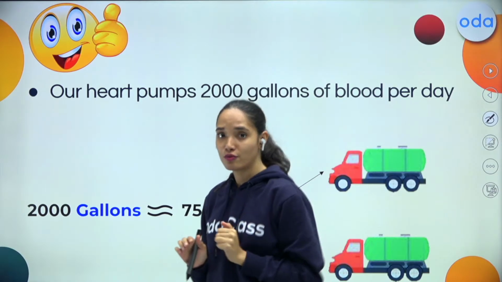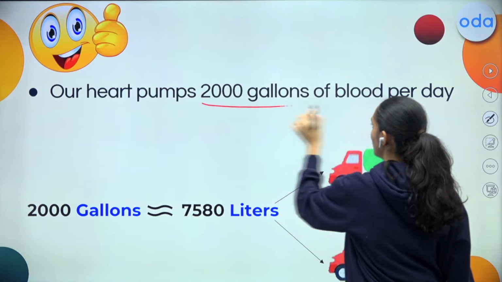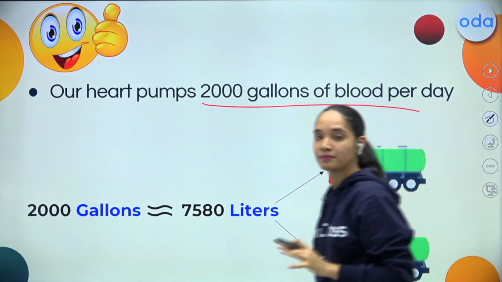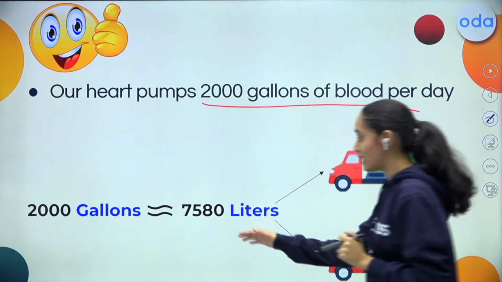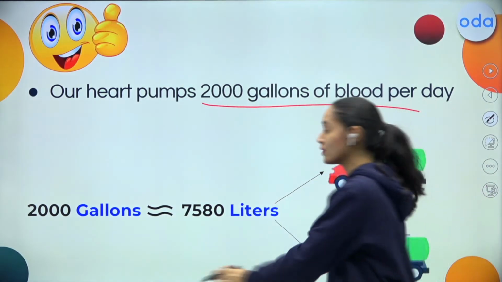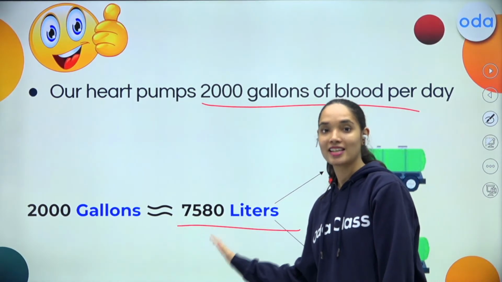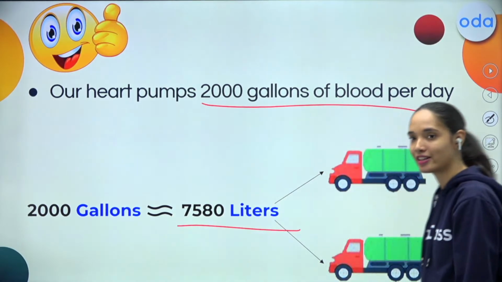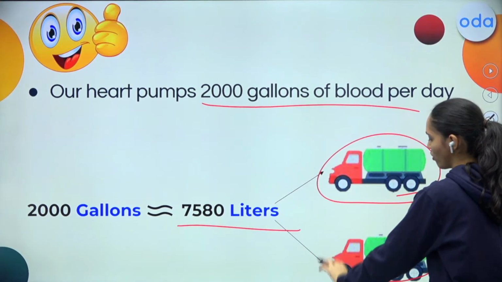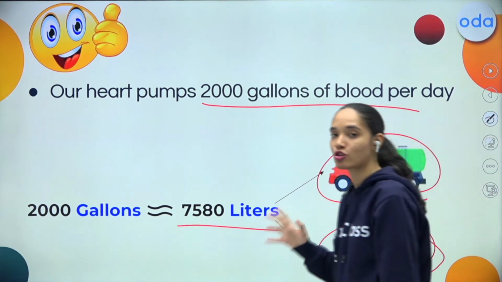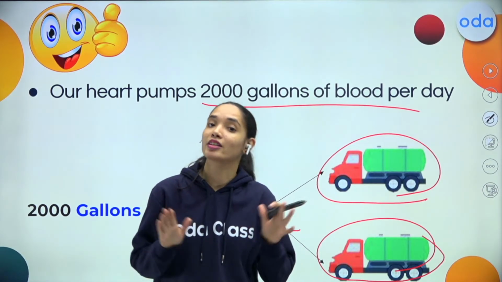And do you know what, my dear students? Our heart pumps 2,000 gallons of blood per day. How many? 2,000 gallons of blood per day. That is approximately equal to 7,580 liters, through which you can compare it to two big water tankers. This much blood is pumped every day by our heart.